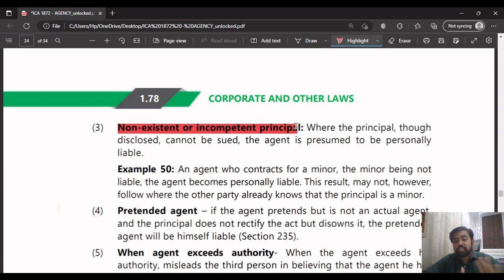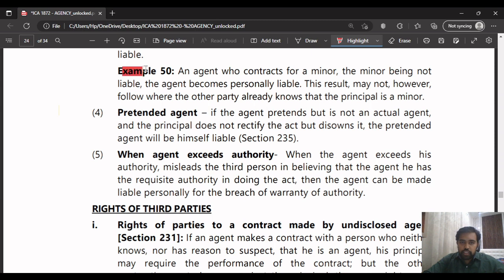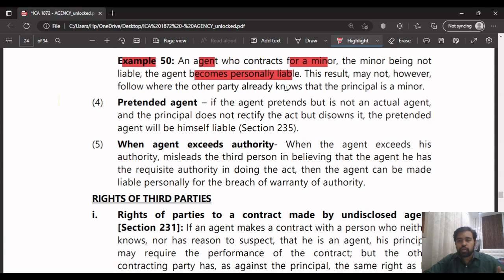Where is a non-existent or incompetent principal? The principal is non-existent. The agent is acting for a principal who is not there, or who is incompetent, meaning a minor. In such a case, the agent will be held personally liable. That's what they have given in this example. The agent acts for a person who is a minor. In such a case, the agent will become personally liable. That's what you have to write.